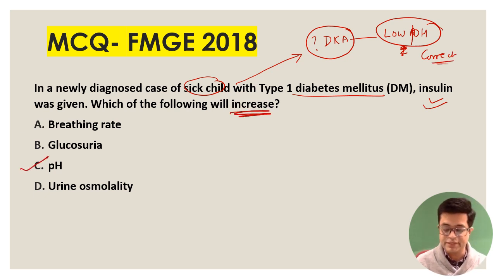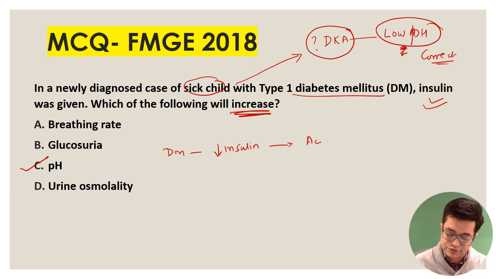pH will increase. Remember that low insulin, as seen in diabetes mellitus patients, causes acidosis. Acidosis means pH of the blood is less than 7.30. When you treat the patient, insulin is given.